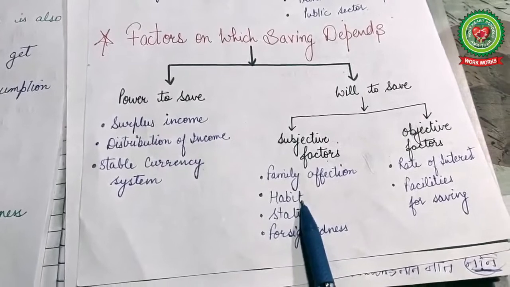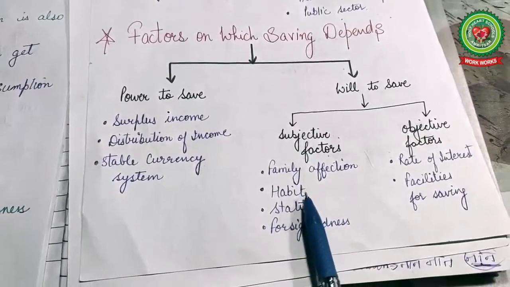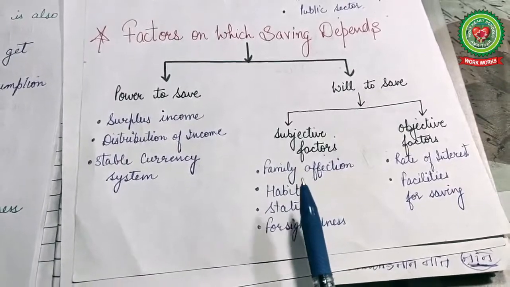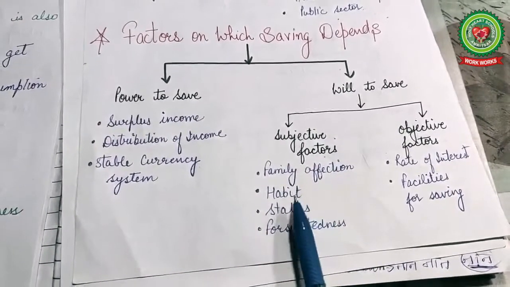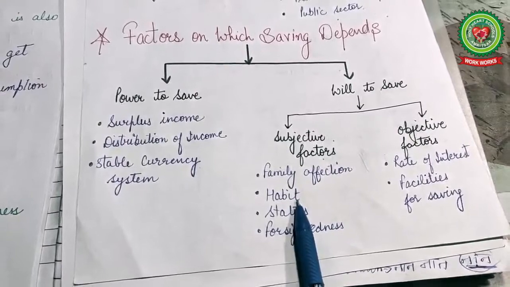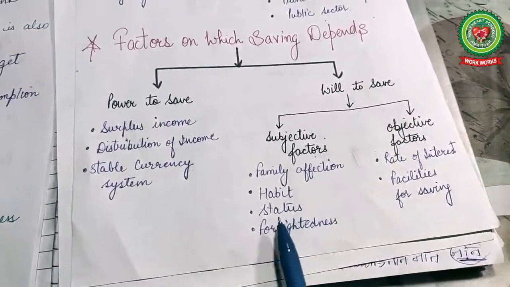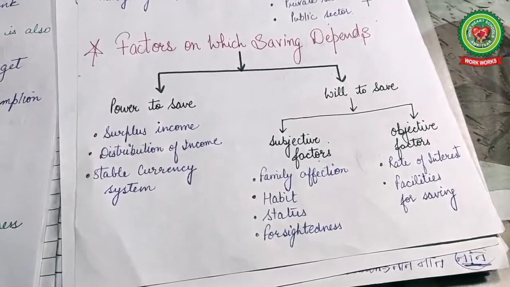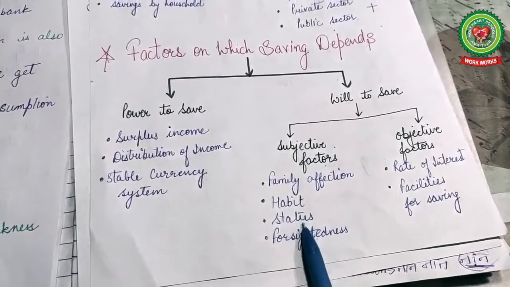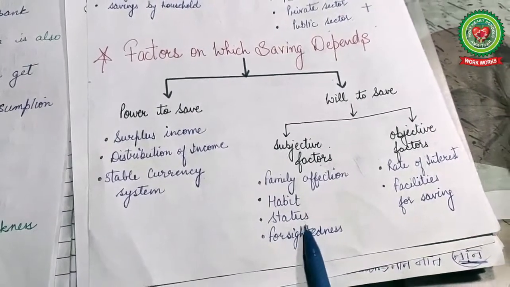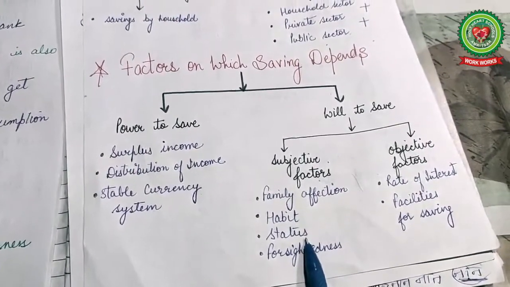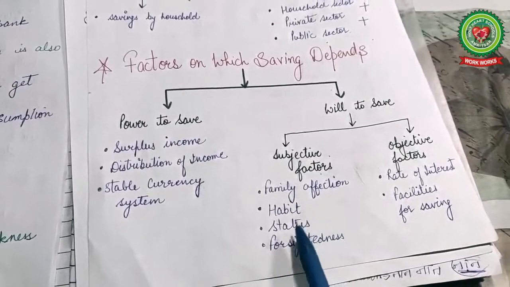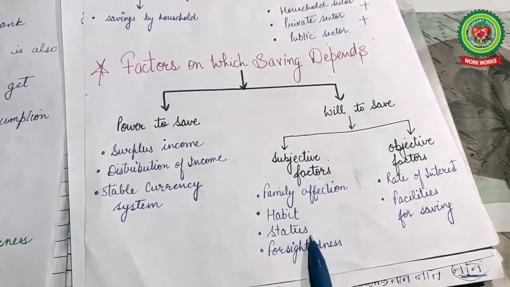Next one is habit. There is a habit of some persons to satisfy themselves with a low amount or with a lack of needs and save more. So it depends upon the habits of the individuals. Next one is status, that is, what is the status in the society. If we want to get a better status, we have to save and fulfill our needs accordingly.